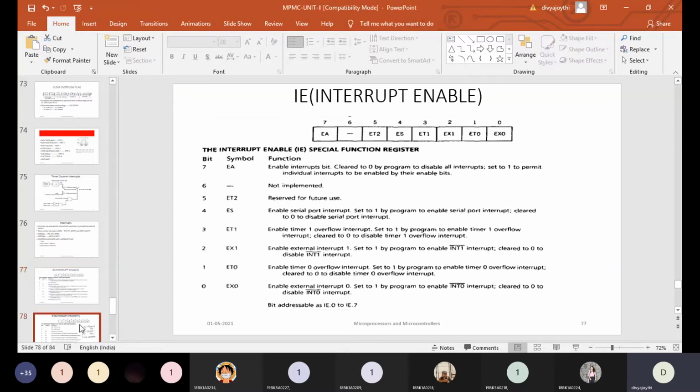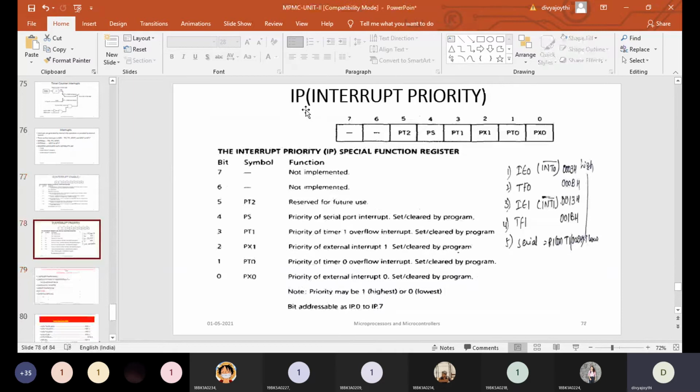Next, moving on to the next register, that is the interrupt priority register. It is also an 8-bit register. Say all the interrupts are coming to the controller at a time. Which interrupt needs to be served first? That information is given to the controller by the interrupt priority register. Based on the value of this register, the interrupt is going to be served.